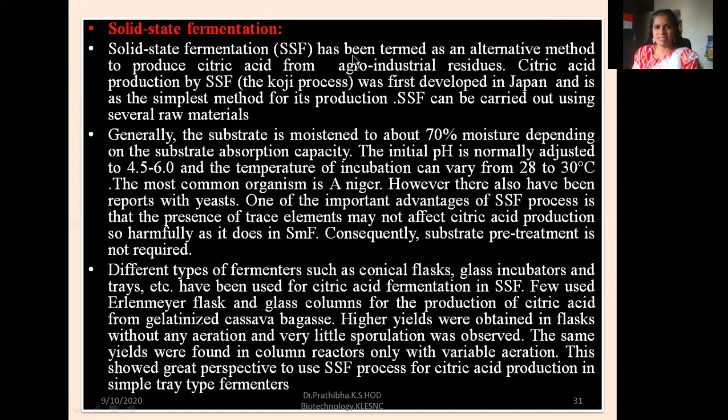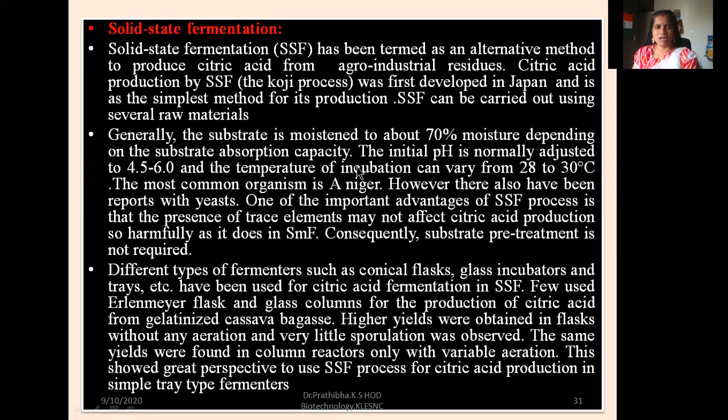SSF in short has been termed as an alternative method to produce citric acid from agro-industrial residues. Citric acid production by SSF, using the Koji process, was first developed in Japan and is the simplest method for its production. SSF can be carried out using several raw materials. Generally, the substrate is moistened to about 70% moisture depending on the substrate absorption capacity.